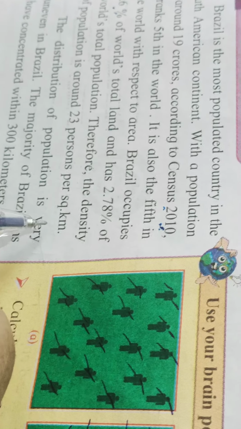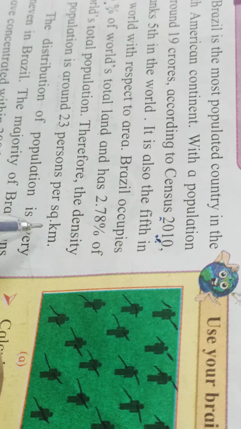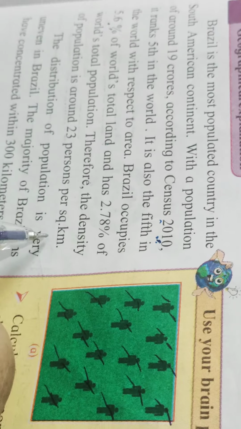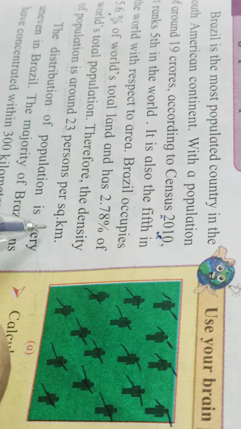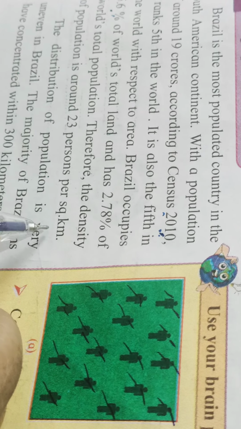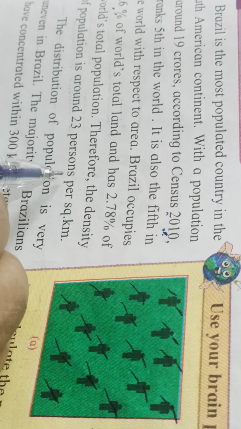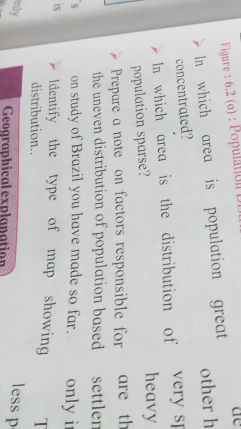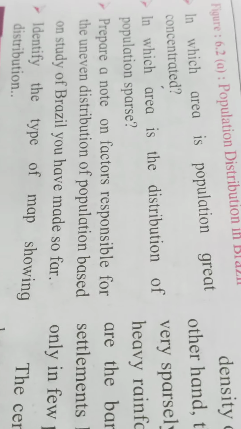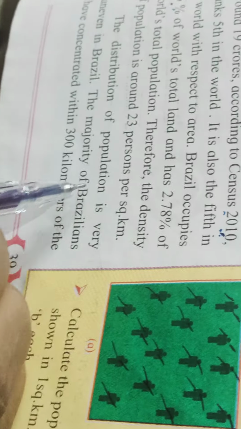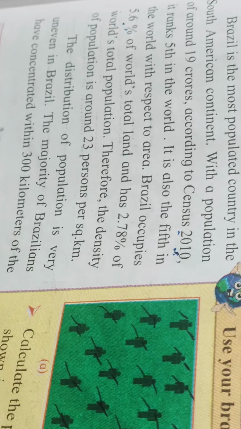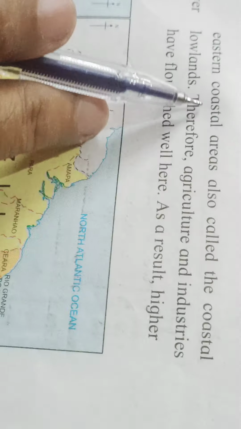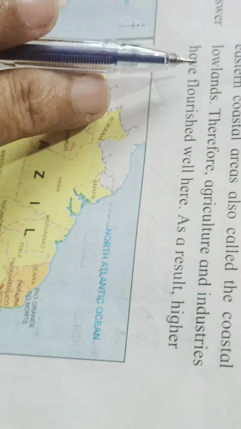In 1 square kilometer, meaning the length and breadth on the ground, if we make a square, we can find only 23 people living in Brazil, but in India 382 people are living in 1 square kilometer. The distribution of population is very uneven in Brazil. The majority of Brazilians are concentrated within 300 kilometers of the eastern coastal area, also called the coastal lowlands.